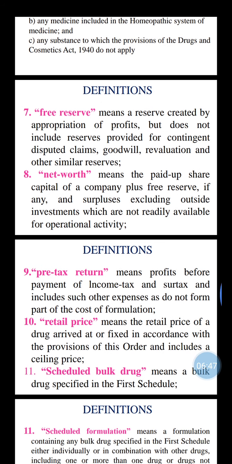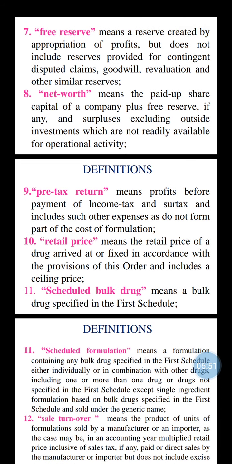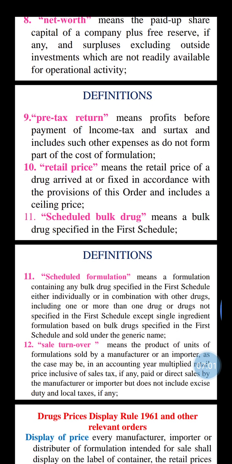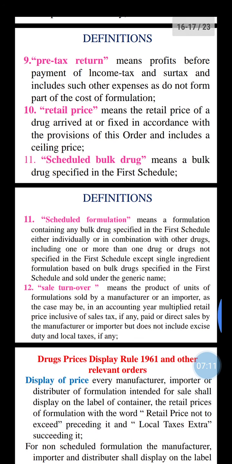Net worth means the paid up share capital. Then pre-tax return means the profit before payment of income tax and surtax. Then retail price means the retail price of the drug arrived at and fixed in accordance with the provisions of the order. Then scheduled bulk drug means the bulk drug specified in the first schedule.